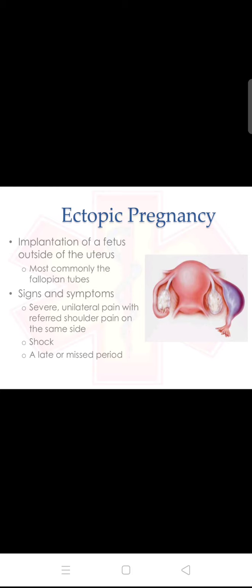Signs include severe unilateral pain with referred shoulder pain on the same side, shock, and a late or missed period.